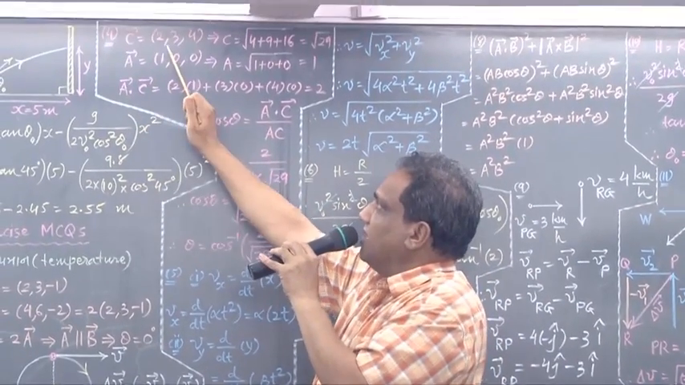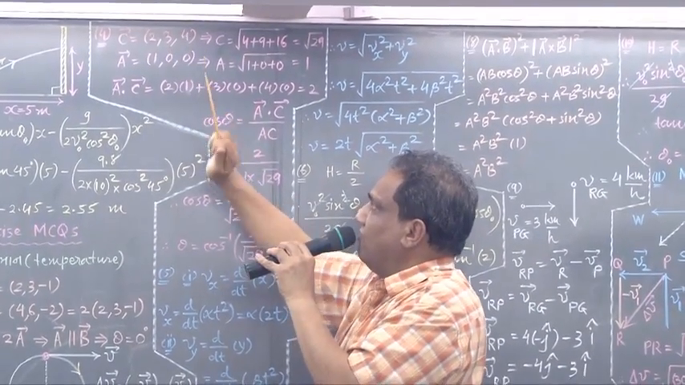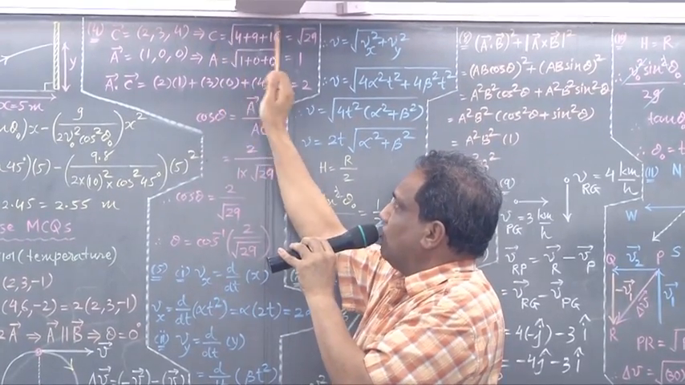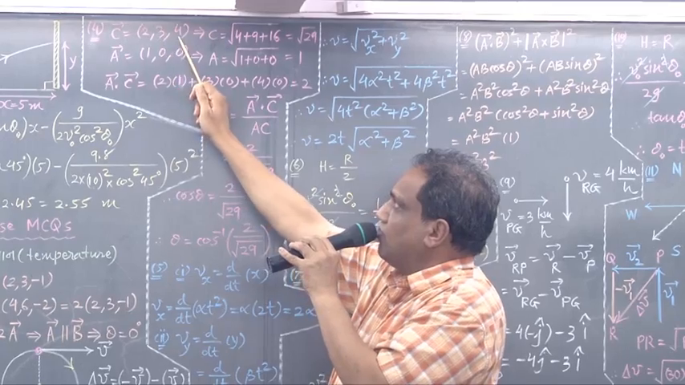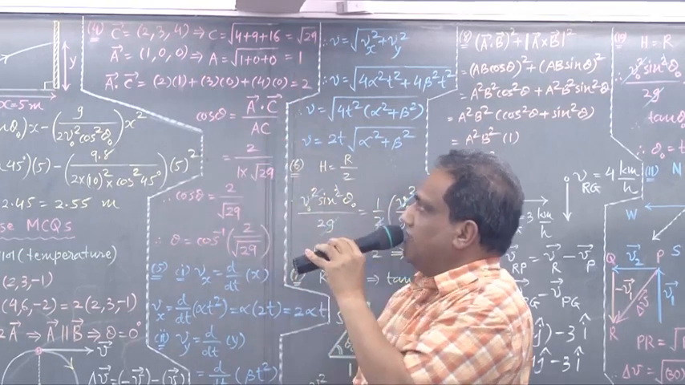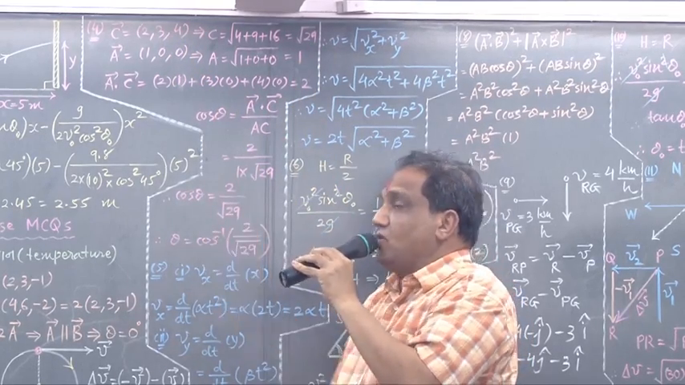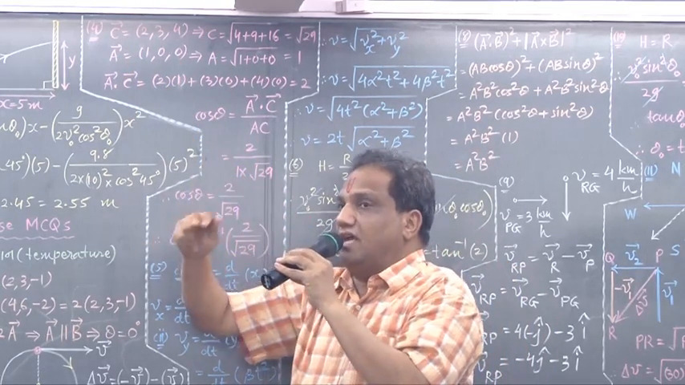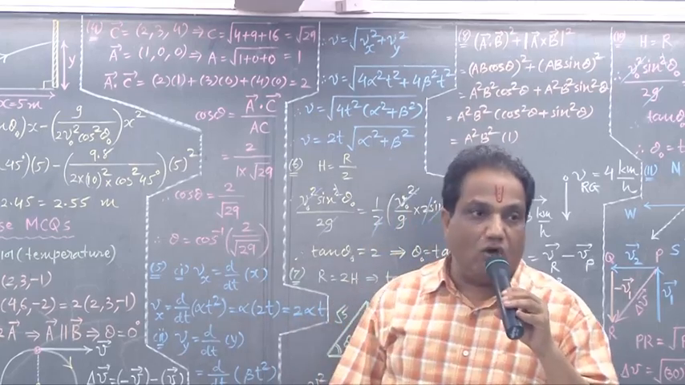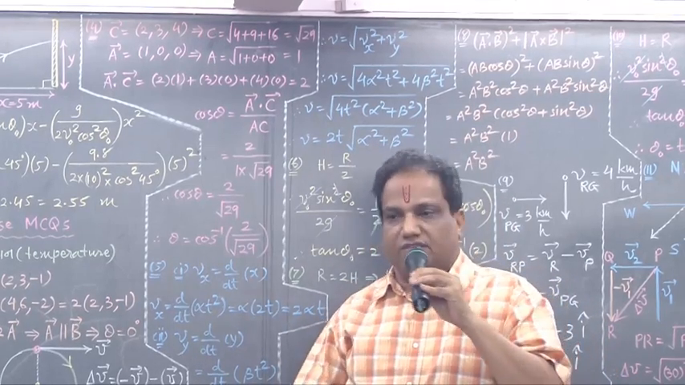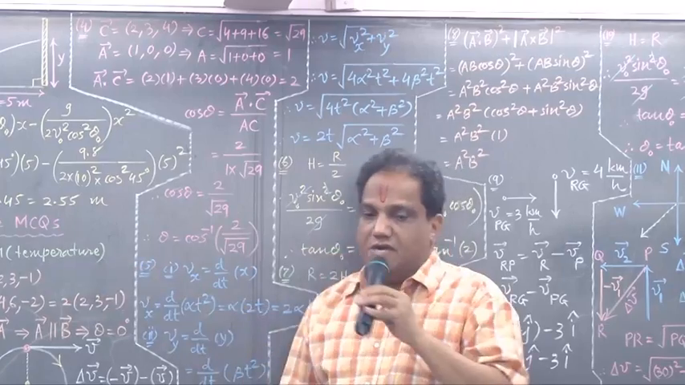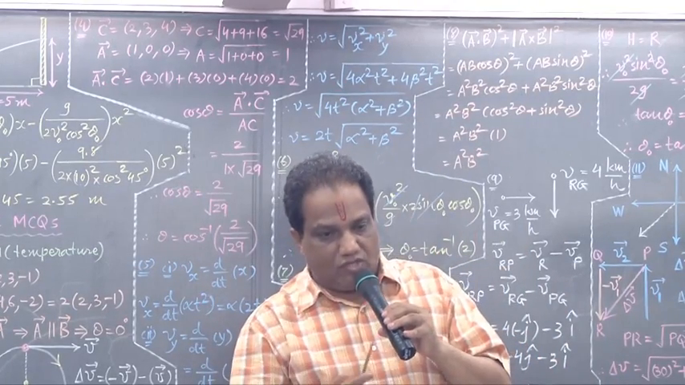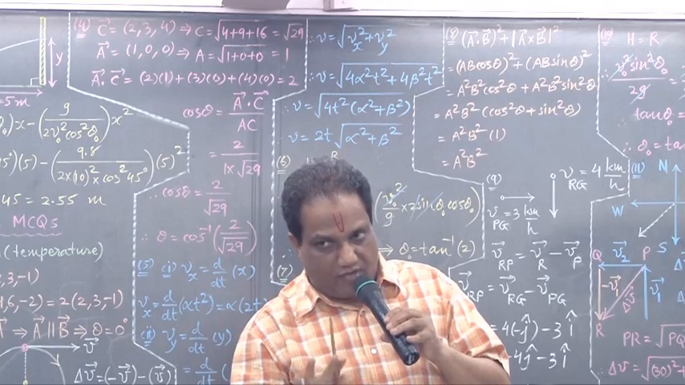Vector C equals 2, 3, 4. Then the magnitude you can find this way: under root of square of this plus square of this plus square of this. It comes out to be under root 29. Now they have asked about the angle made by this vector with the unit vector along the x-axis. Suppose it is vector A. What is the unit vector along the x-axis? I hat.